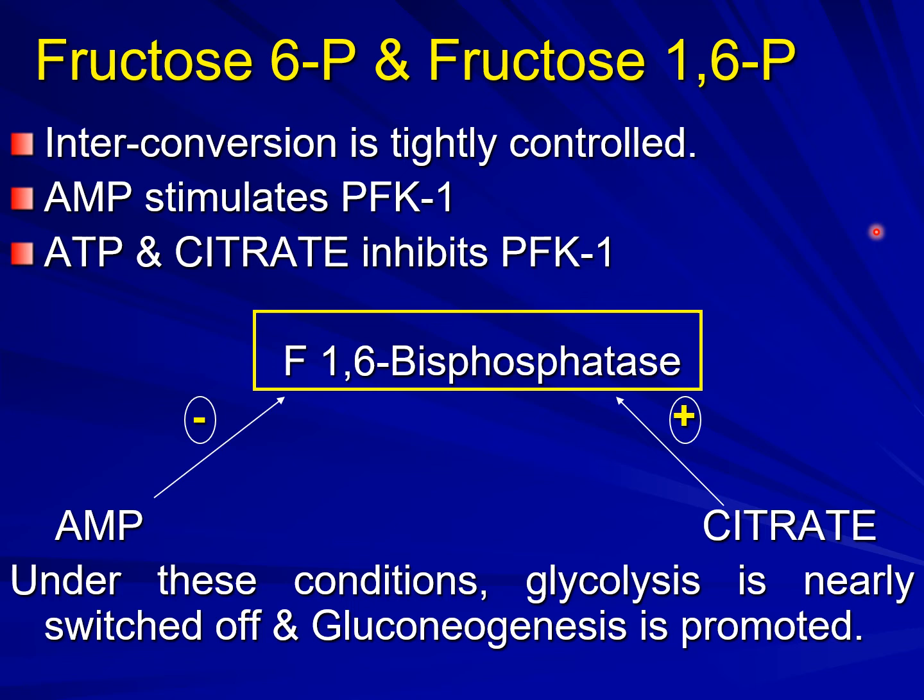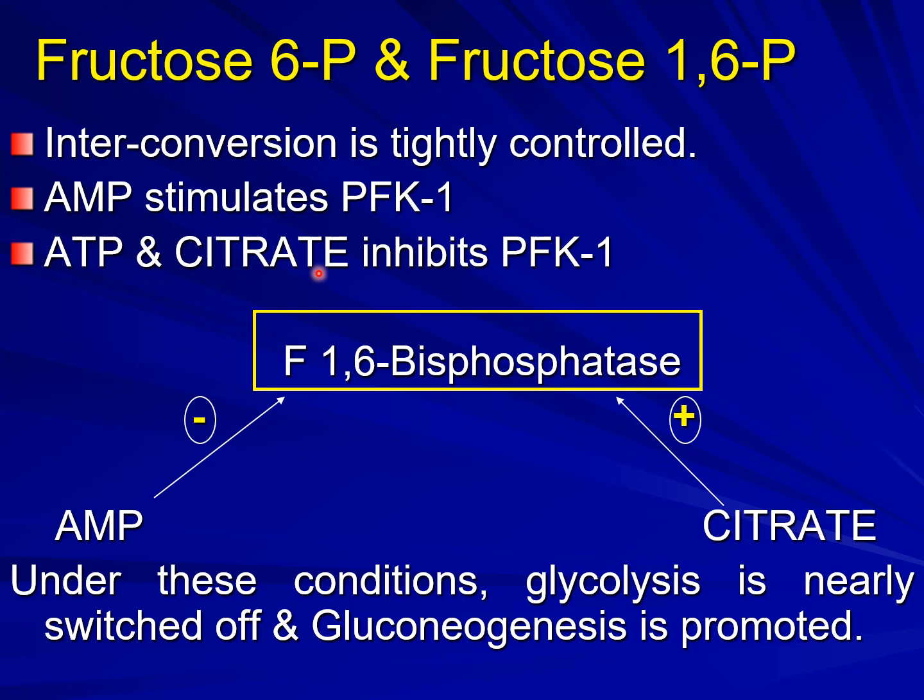Now, ATP and citrate inhibit PFK1. ATP and citrate mean that the energy quotient of the cell, the energy inside the cell, is very high, and citrate is the building block.